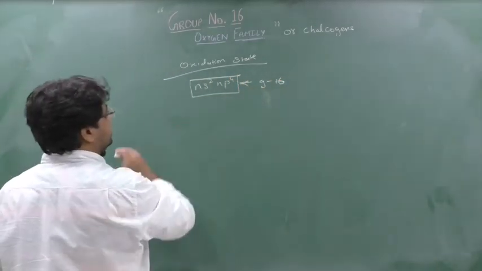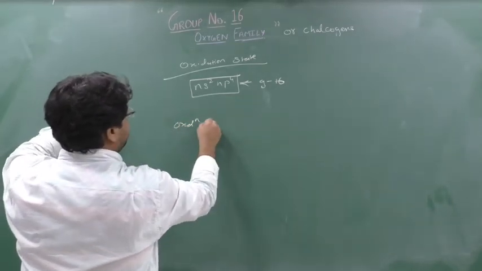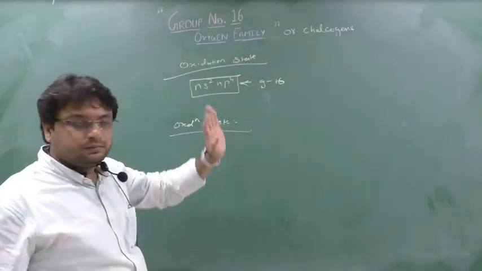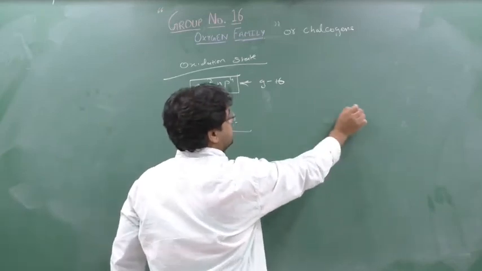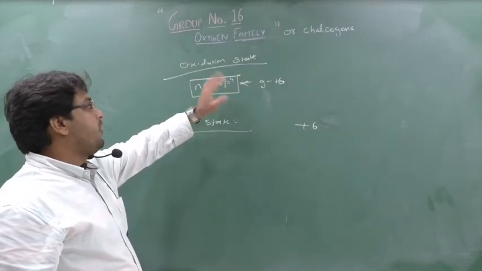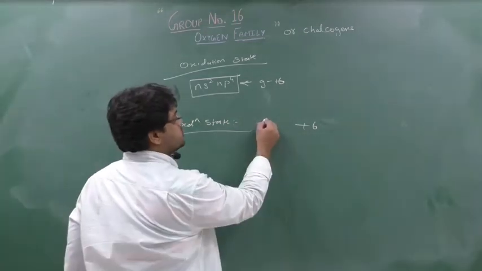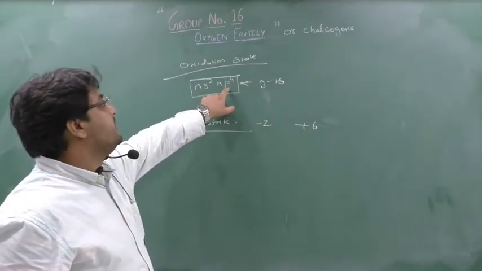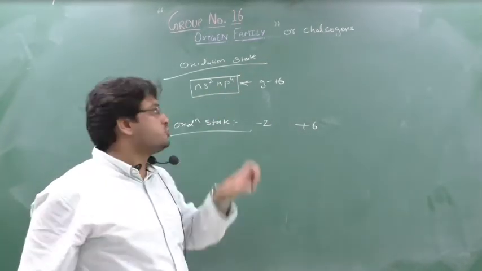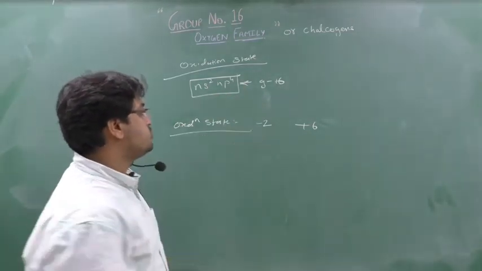So their oxidation state will be from where to where? See here. Either all the 6 electrons will go, so +6. Or this s is completely filled and p requires how many electrons to completely fill? Maximum for p is 6, but here p is 4, so it requires 2 electrons. So -2 will come. So the oxidation state of group number 16 can be from -2 to +6.